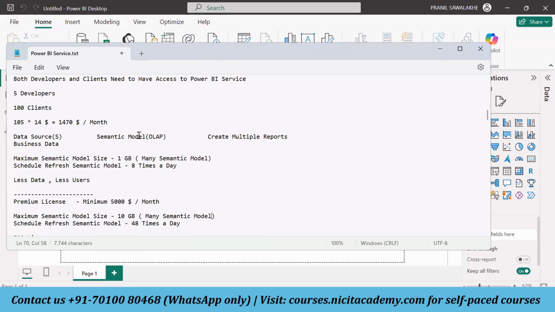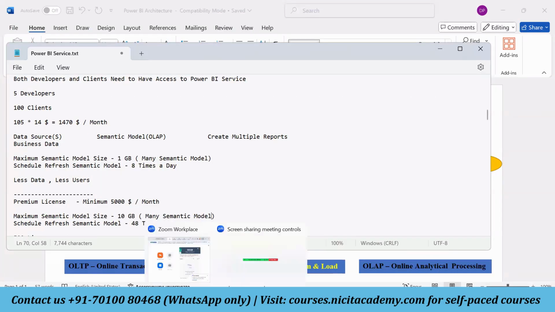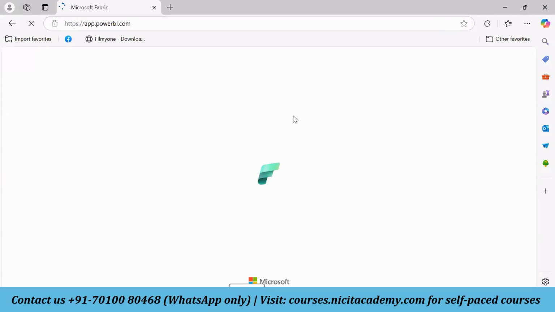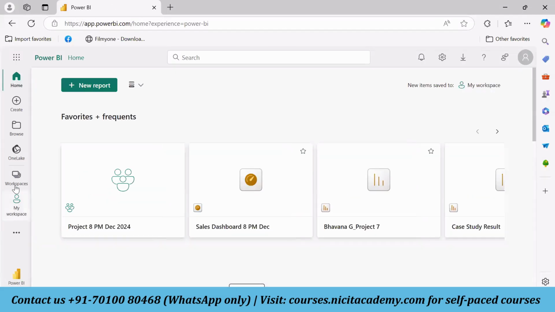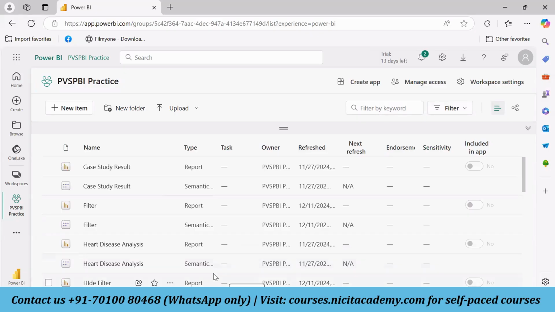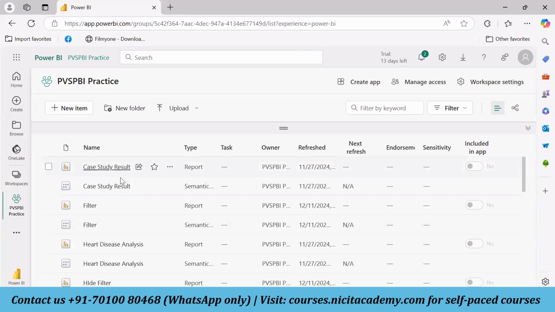Before going ahead, let me show you something. Let me open app.powerbi.com. I just want to show you this Power BI service. Whenever I develop any kind of report, save it, and publish it from here, there is a Publish option. Whenever I publish, we will be getting two files of exactly the same name.